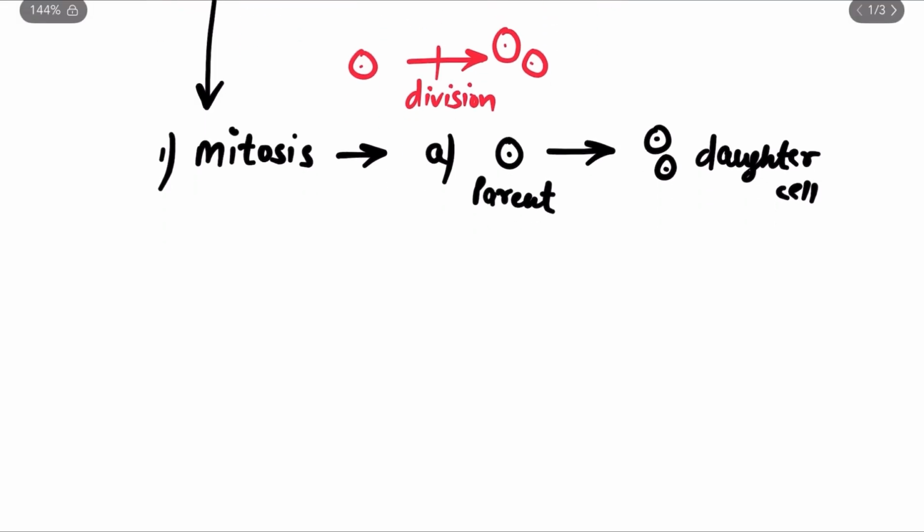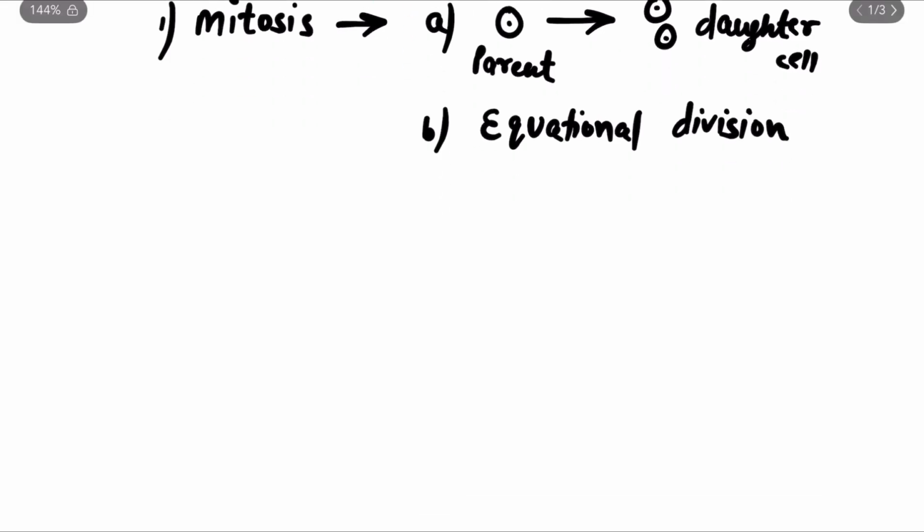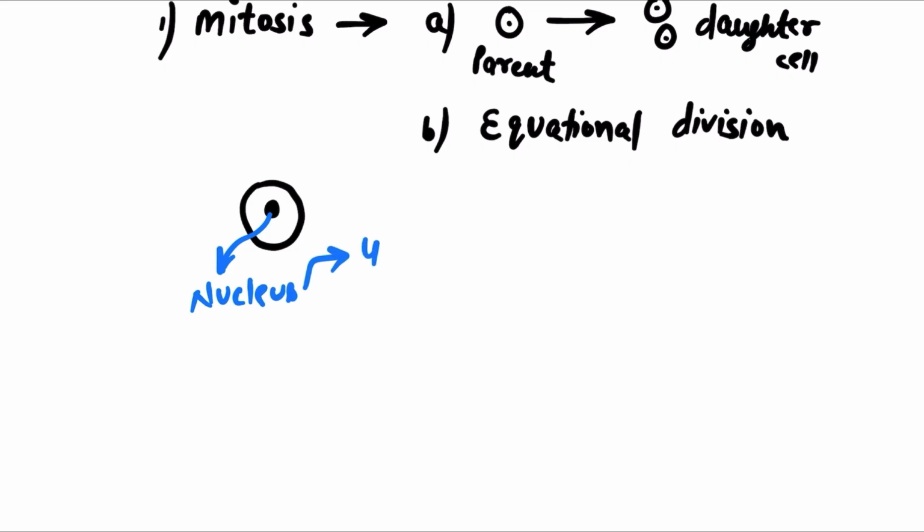The second point about the mitotic division is that it is also known as equational division. Why do we call it equational division? We will just see. Imagine this is a parent cell, and inside this parent cell there is a nucleus, and let's imagine this nucleus contains 46 chromosomes. This nucleus contains how many chromosomes? 46 chromosomes. And when this parent cell shows the mitotic division,